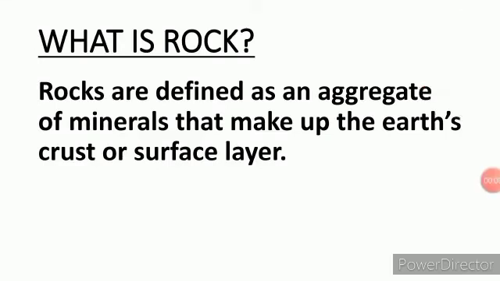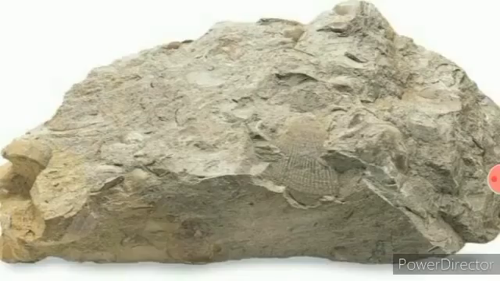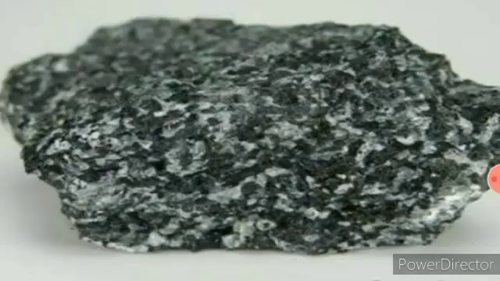Rocks are defined as an aggregate of minerals that make up the earth crust or surface layer, you can say. Minerals are naturally occurring inorganic substances, most common amongst them being silica, quartz and feldspar. The combination of minerals is unique for each rock, and thus each rock type differs in its texture and color, you can say, hardness and mode of occurrence and composition.